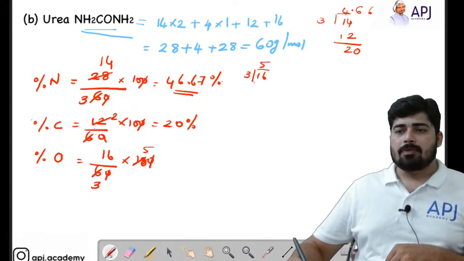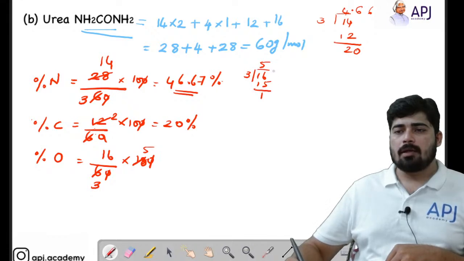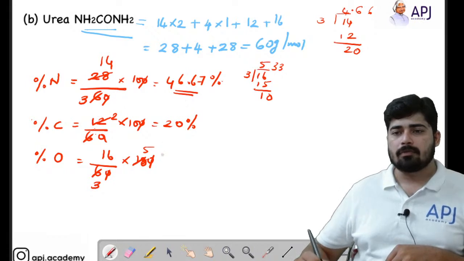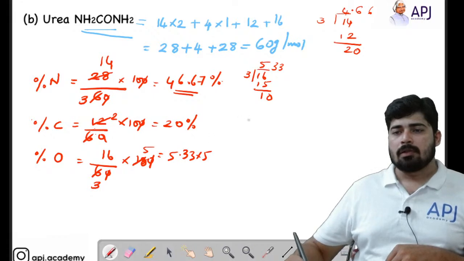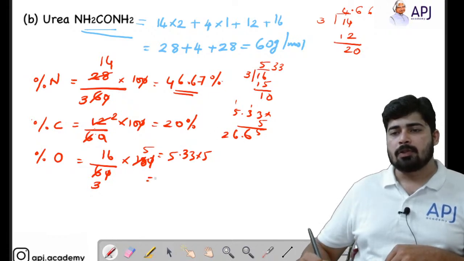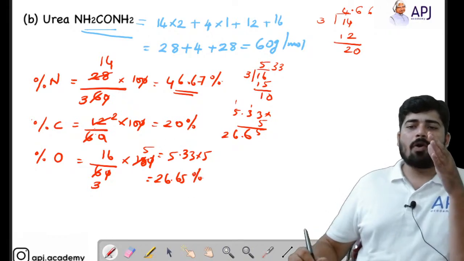It is 5 times 15, 1 will give a decimal, so we'll be getting a value of 5.33. So 5.33 into 5 is 26.65%. So you have all three elements.